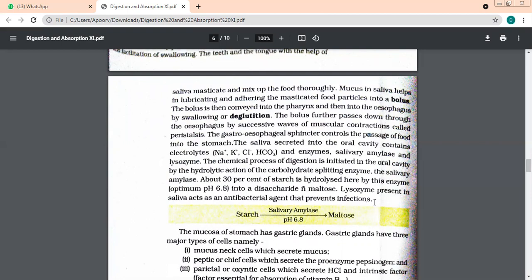If you see, this is the action of salivary amylase, the first enzyme that we are talking about present in the saliva. It works at a pH of 6.8. It splits the starch into a disaccharide sugar, that is maltose. So it breaks down sugar, and which sugar? Maltose. We have many types of sugars: glucose, fructose, maltose. So in the mouth, the starch gets broken down into which sugar?